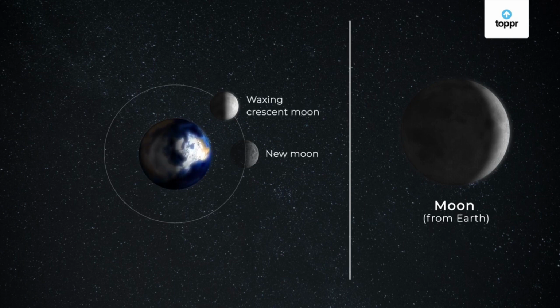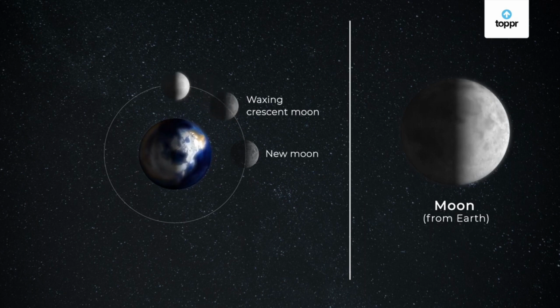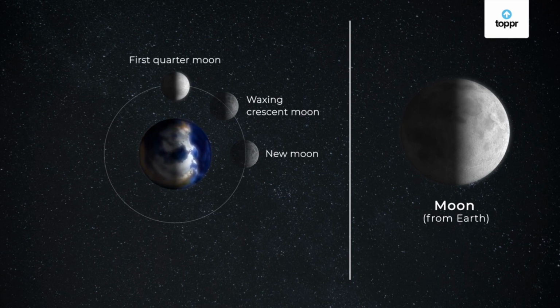Then after 3 days, moon will come to the next position, and in this position we will be able to see the half moon. And if we see the path, the moon is able to cover 1/4 of the circle. So in this position, the moon is covering 1/4 part of the circle. That's why we will give it the name first quarter moon.